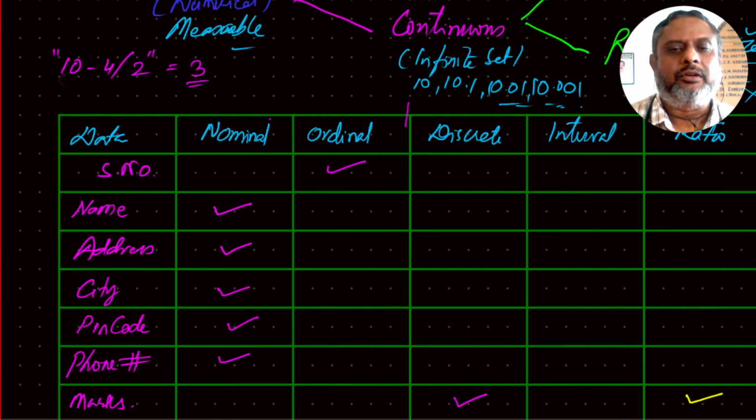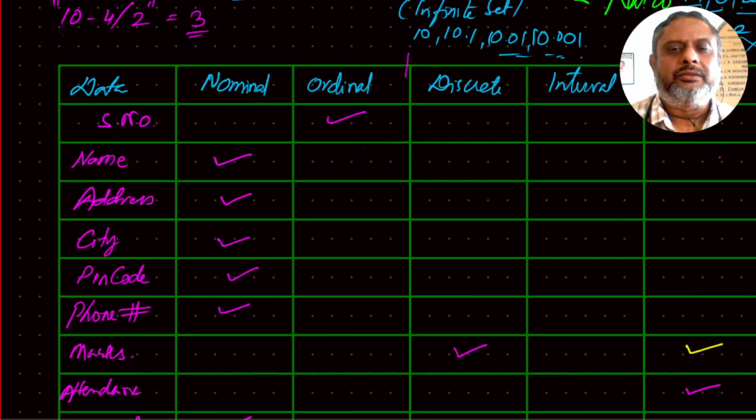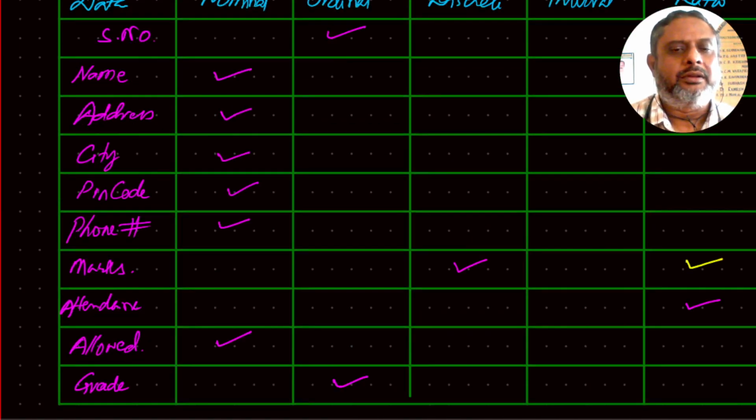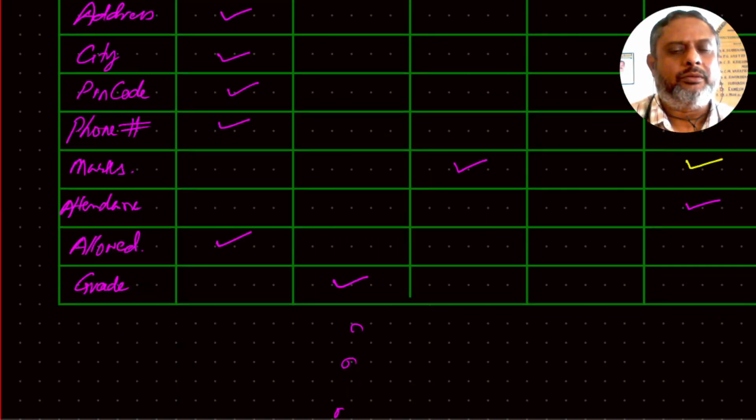Is it nominal? Is it ordinal? Is it discrete? Is it interval? Is it ratio? It can be any of these five. So just keep expanding this table as and when you get new attributes of various tables you work with in your past database classes, database practicals, practice sessions, and all that.